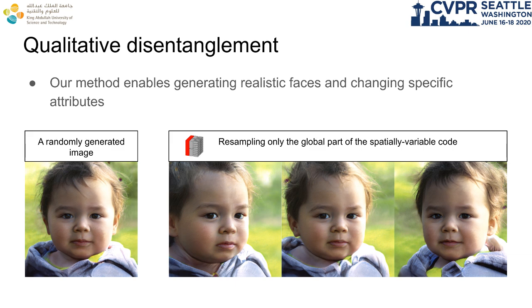Our method enables disentangled editing of many image attributes. After generating a random image, we demonstrate the effect and quality of resampling parts of our codes. Resampling the global part of the spatially variable code affects pose. Although some other details are also changed, the likeness of the person and the background style remain the same.